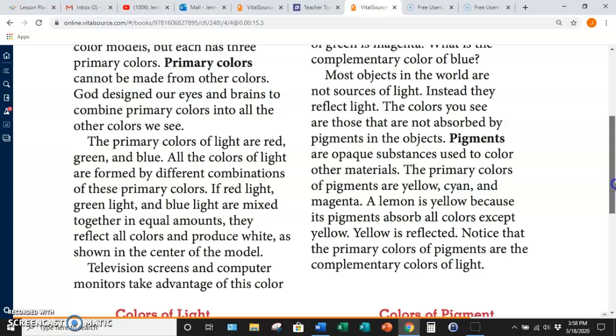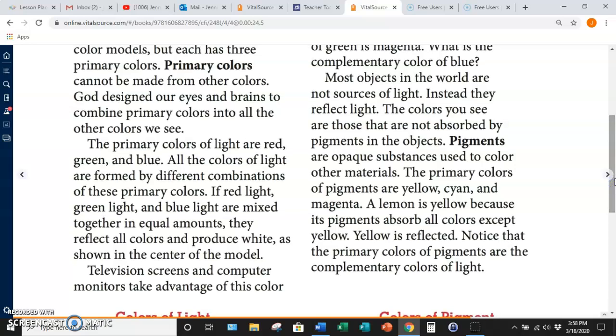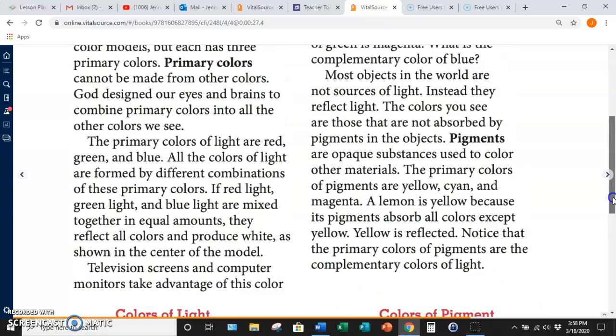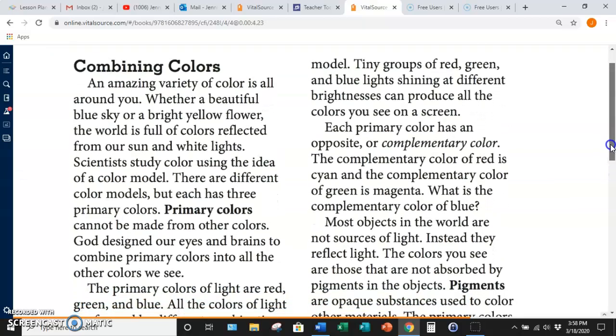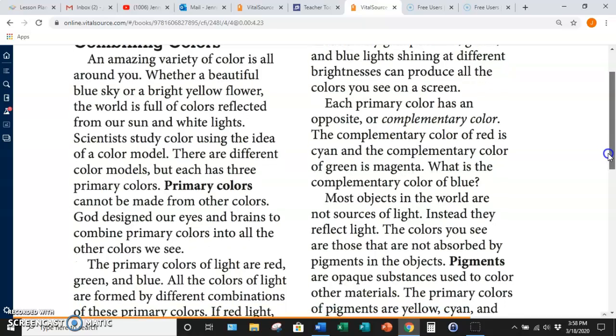The primary colors of light are red, green, and blue. All the colors of light are formed by different combinations of those primary colors. If red light, green light, and blue light are mixed together in equal amounts, they reflect all colors and produce white, as shown in the center of the model. Television screens and computer monitors take advantage of this color model. Tiny groups of red, green, and blue lights shining at different brightnesses can produce all the colors you see on a screen.